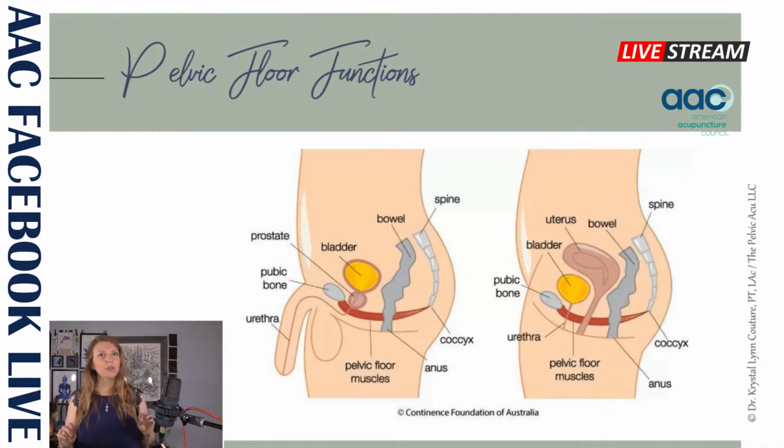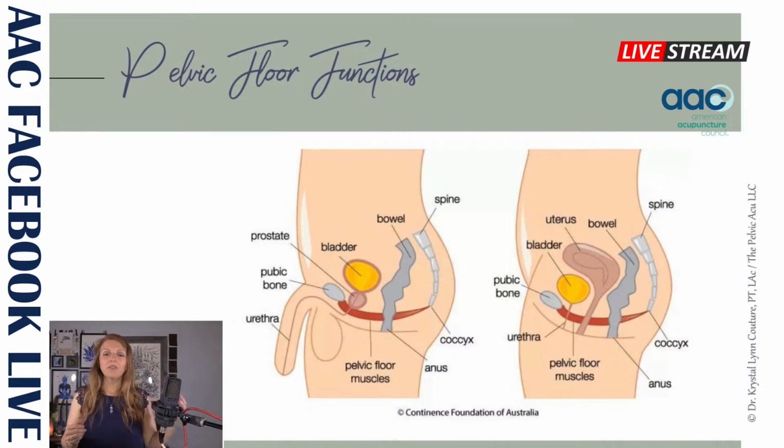So here's a quick image so that you can just orient yourself to the openings anatomy. We can see on the left, we have the male image. On the right, we have the female image. Left to right, we have the pubic bone to the tailbone. In between the pubic bone and the tailbone, guess what? We've got the pelvic floor. And then in males, we have the bladder, the prostate, and the urethra, right? Then we have the bowel. So those are our two openings and our two spaces to consider.